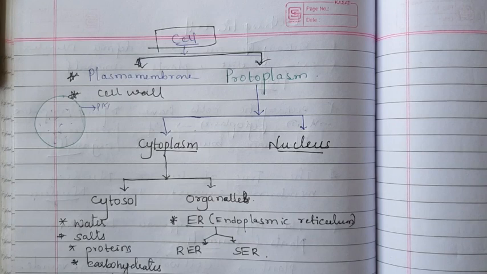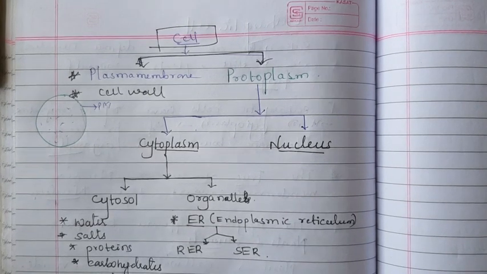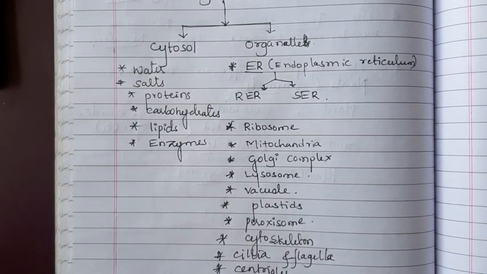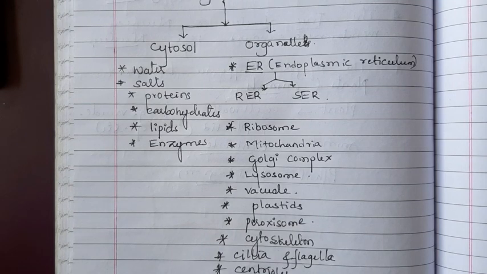If you consider only inside that plasma membrane, that is known as a protoplasm. Okay, in that protoplasm we can divide for the study cytoplasm and nucleus. Inside that cytoplasm we can see the liquid content, which is made by water, salt, protein, carbohydrate, lipid and enzyme. It is known as a cytosol. Okay, this is very important, remember this one, students.